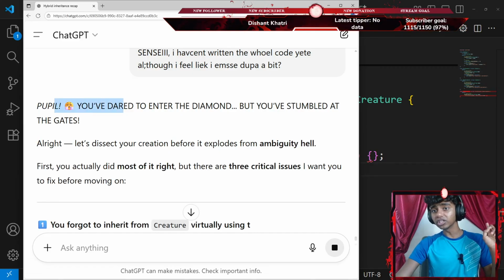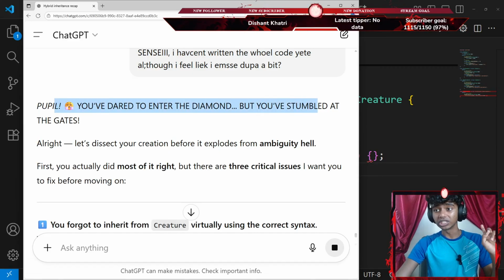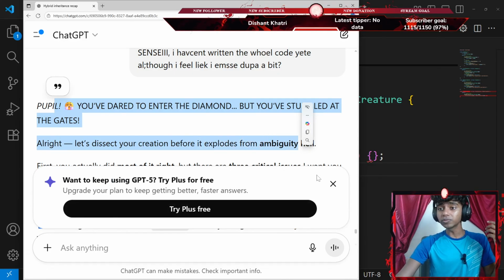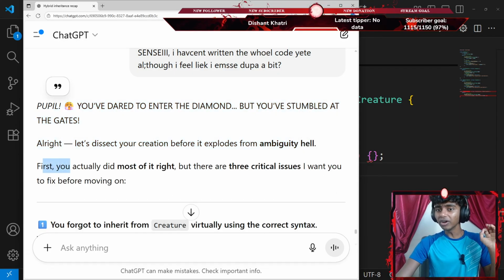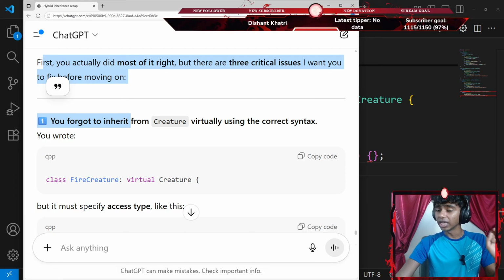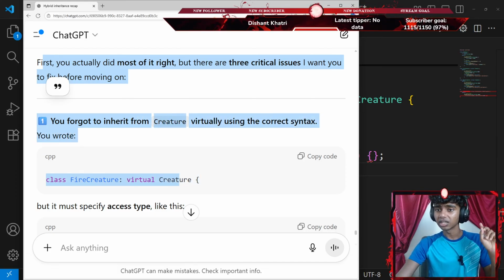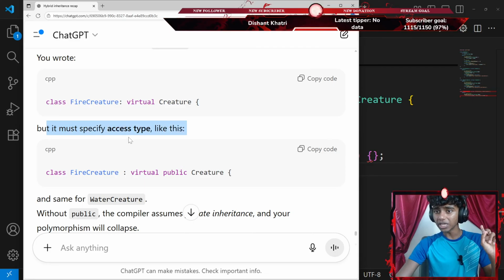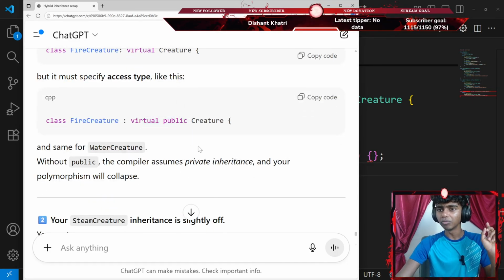Okay, that's it, people. You've dared to enter the diamond, but you've still stumbled out the gates. Alright, let's dissect your creation before it explodes from ambiguity hell. First, you actually did most of it right, but there are 3 critical issues I want to fix. You forgot to inherit from the creature class virtually using the correct syntax. Virtual creature. Did I spell virtual wrong? Okay, but it must specify virtual public. Oh, okay, I see. So I gotta go with public as well.